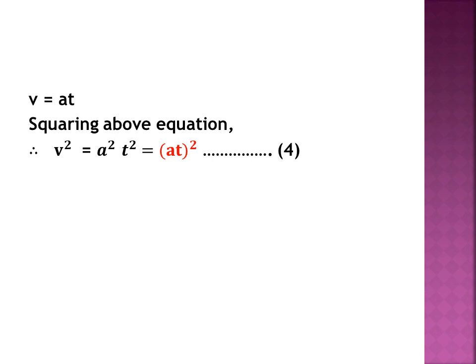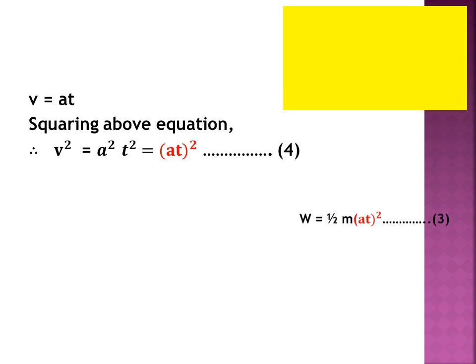Now previously we have solved W is equal to half m (at) the whole square. Why have I written this in the yellow box? Because for your understanding, if I solve equation number 5, and since equation 3 is on the previous slide, you will not understand.